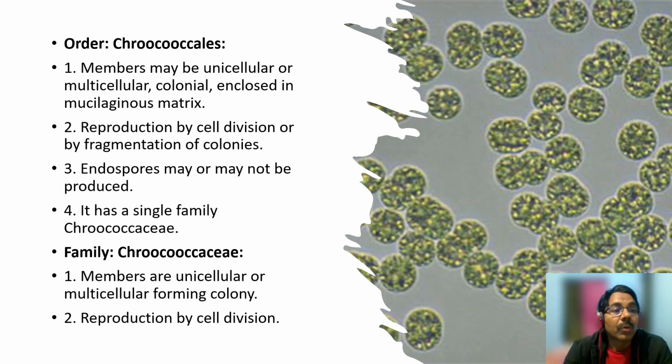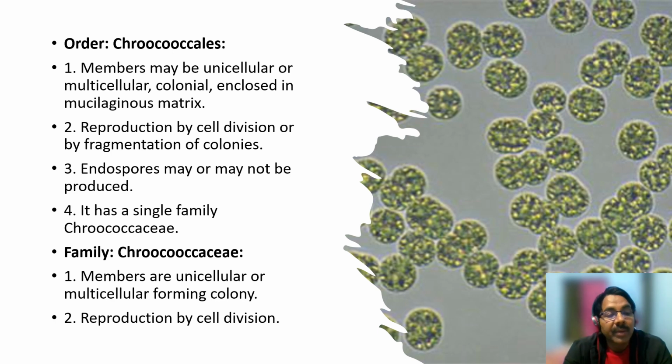The order Crococheles, its members may be unicellular, multicellular, colonial, or enclosed in mucilaginous matrix. Reproduction is by cell division or by fragmentation of the colonies. Endospore may or may not be produced. It has a single family, Crococaceae.